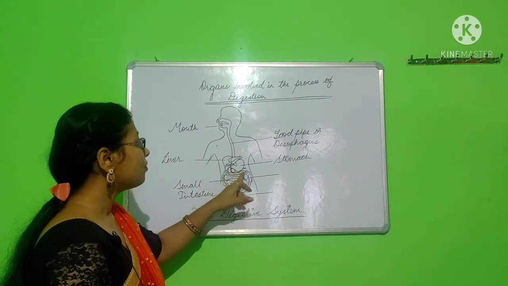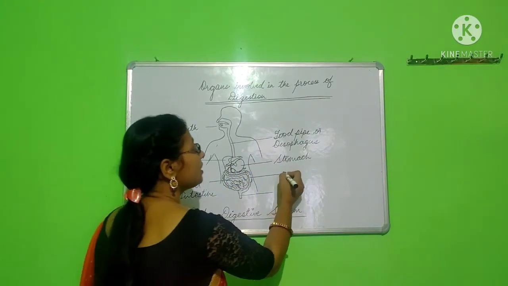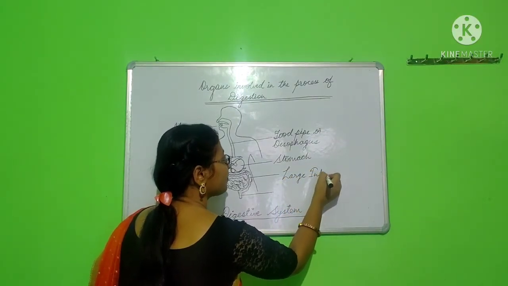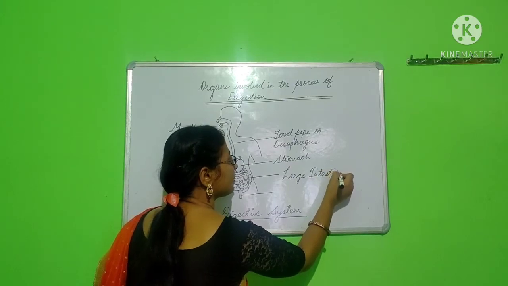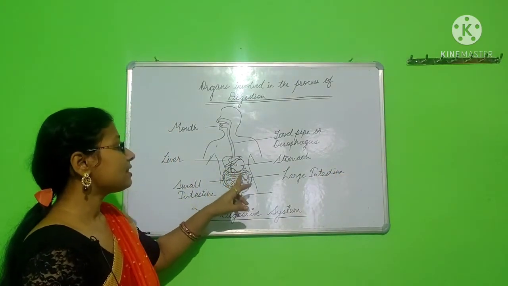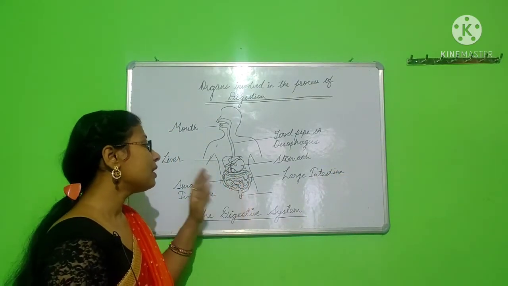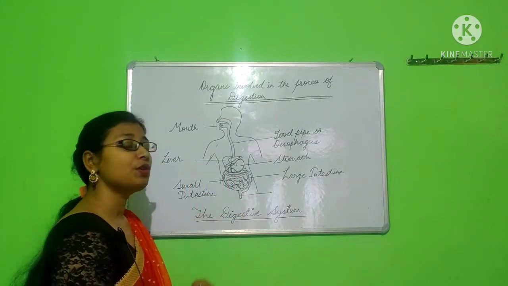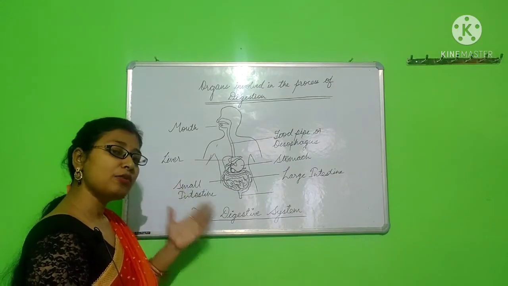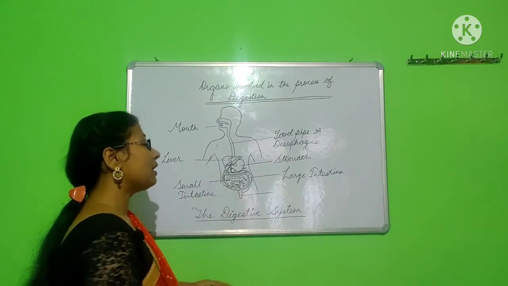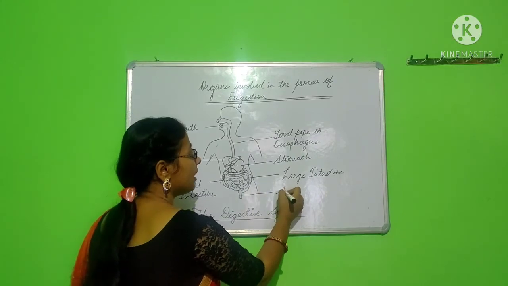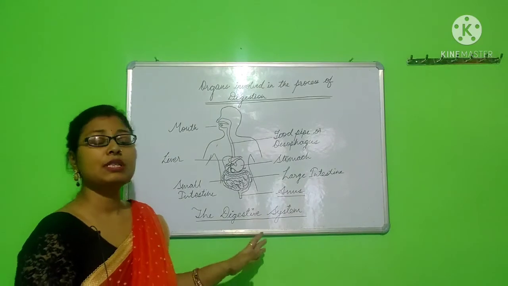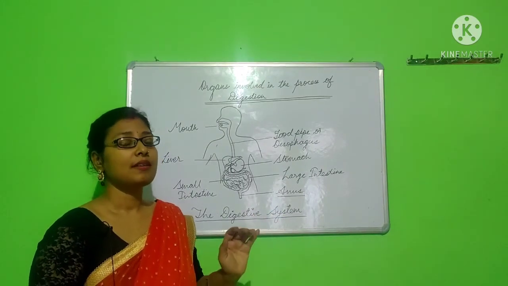From here, the food is passed down to the large intestine. In this large intestine, the excess water is absorbed and what remains is not digested by the body or not useful to the human body anymore. So that is the waste part now. So this waste food particle is excreted through anus. In this way, the whole process of digestion and absorption of nutrients is carried out.